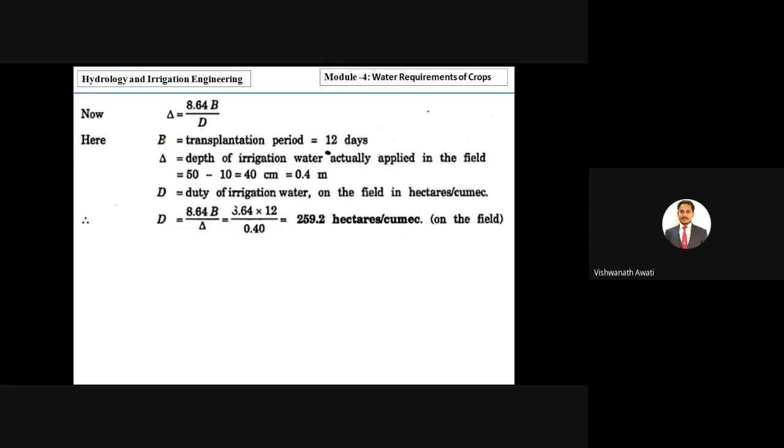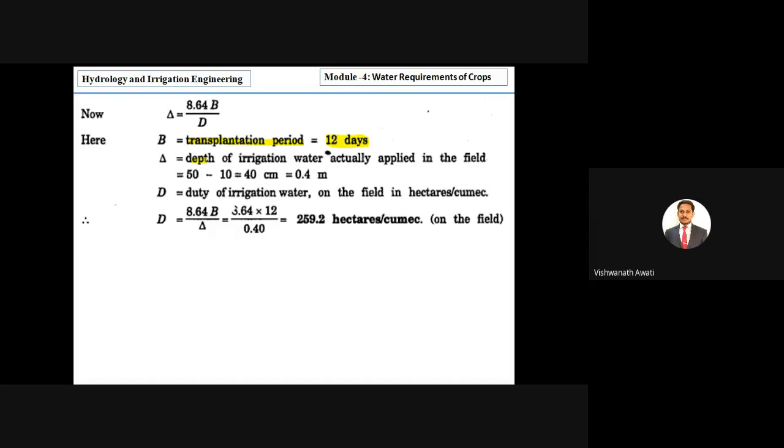So then the transplantation period, they have given 12 days, right? Transplantation means, as I told, before sowing the crops there is a preparation of younger paddy crops, so that requires 12 days, correct? So then they have given the depth of irrigation water actually applied to the field.